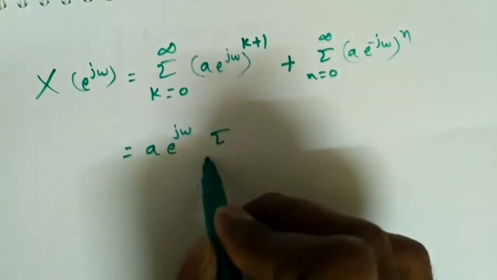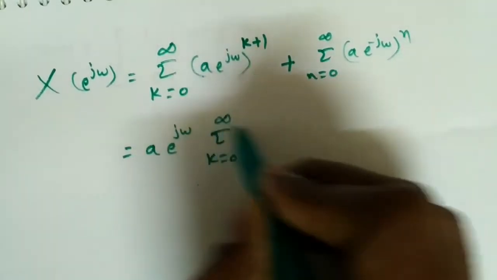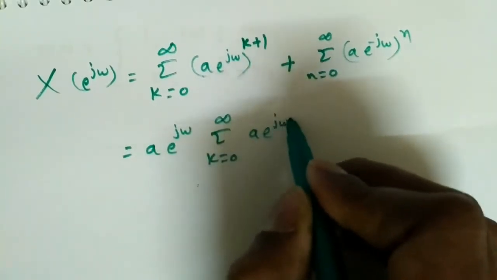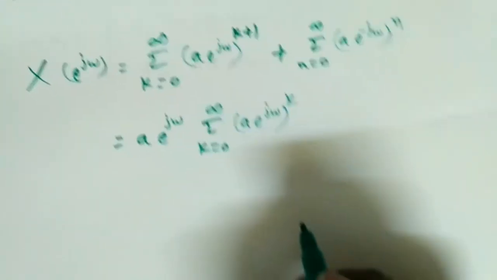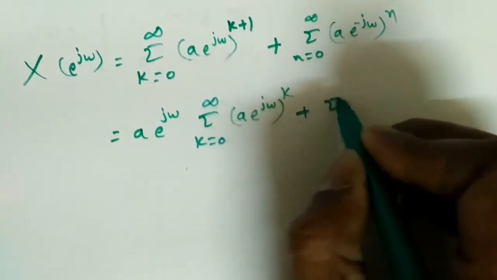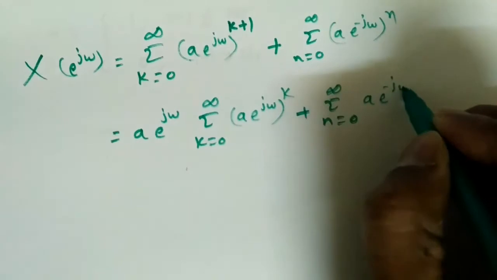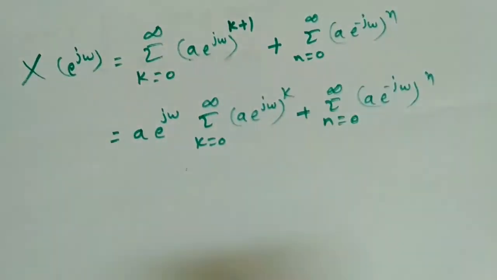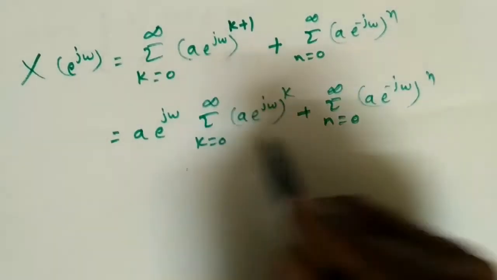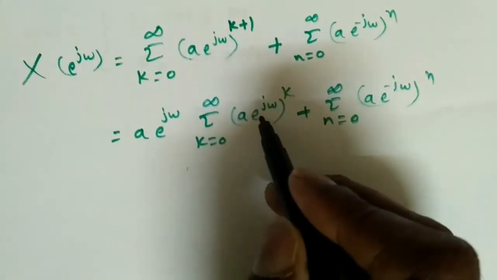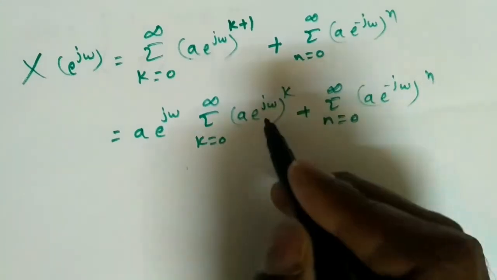And the summation will become sigma k is equal to 0 to infinity, a into e power j omega, power k, plus sigma n is equal to 0 to infinity, a into e power minus j omega, power n. Now how to proceed? See, now the formulas are, as we have seen, that is a power n or a power k.